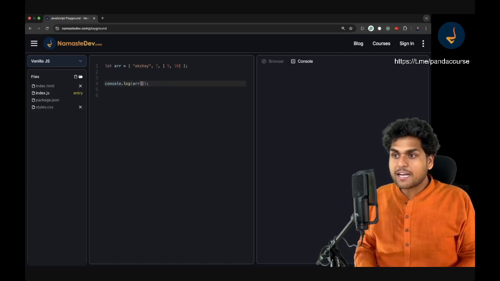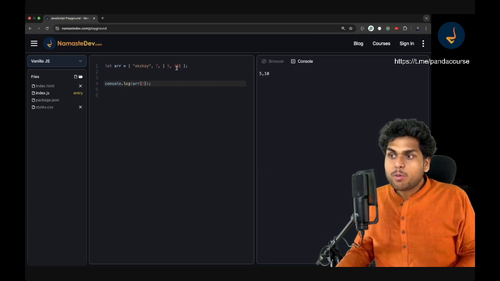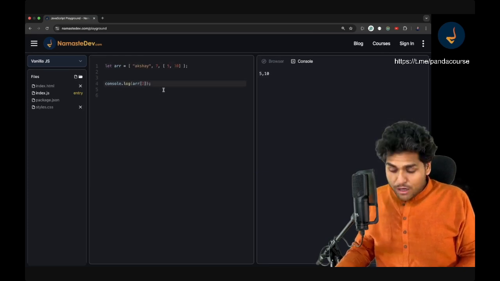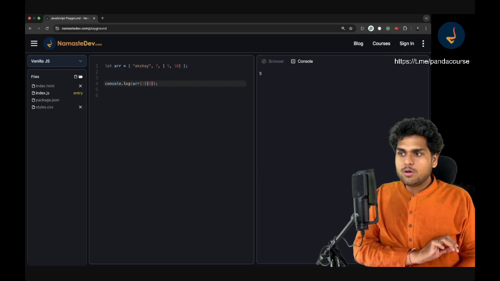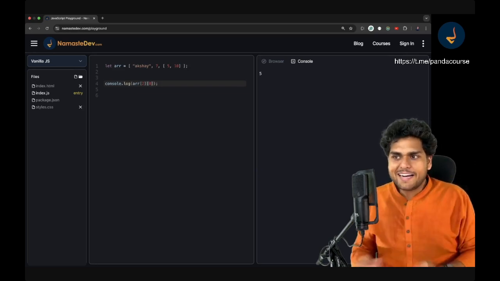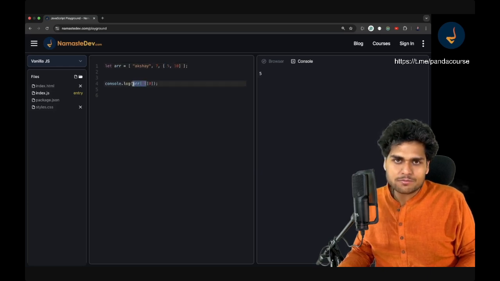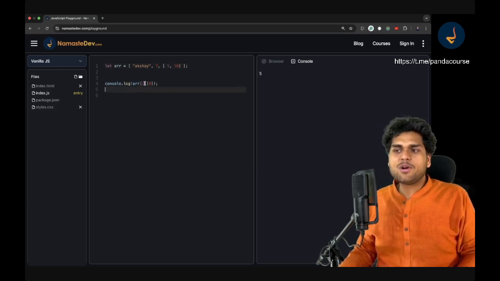What if I print out ARR of 2? It will print me the array, this array 5, 10, right? Suppose I do something like this, ARR of 2 of 0. Do you see what happened right now? ARR of 2 is pointing to this array, and if I'm doing a 0 for this, it is giving me the element at 0 inside ARR of 2. This is what you can also do inside an array.